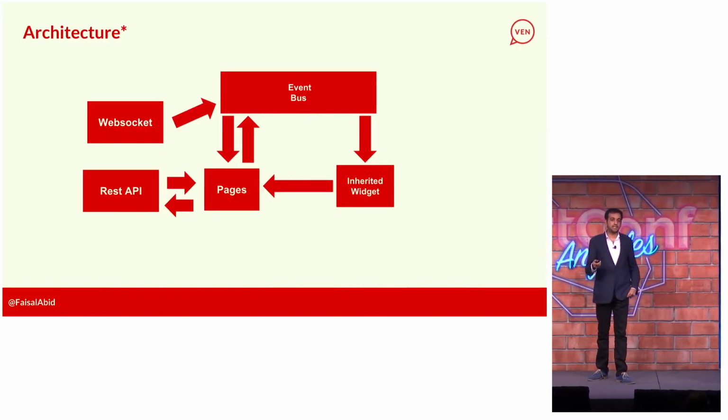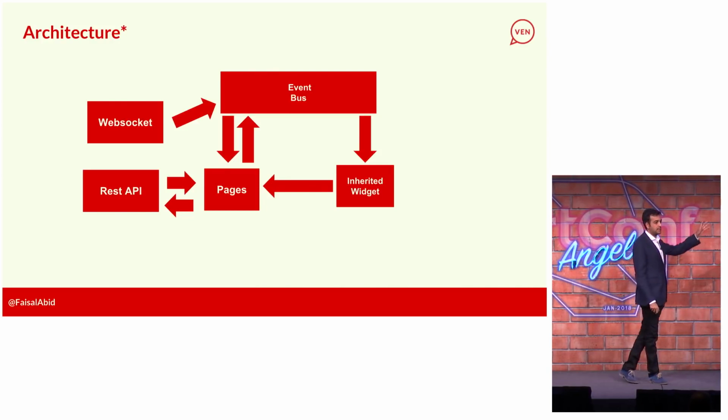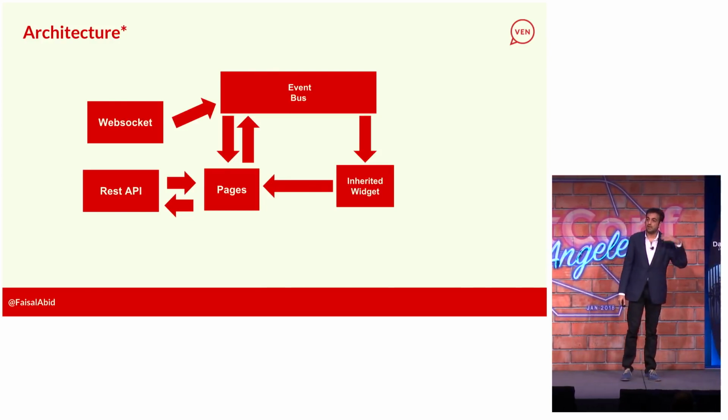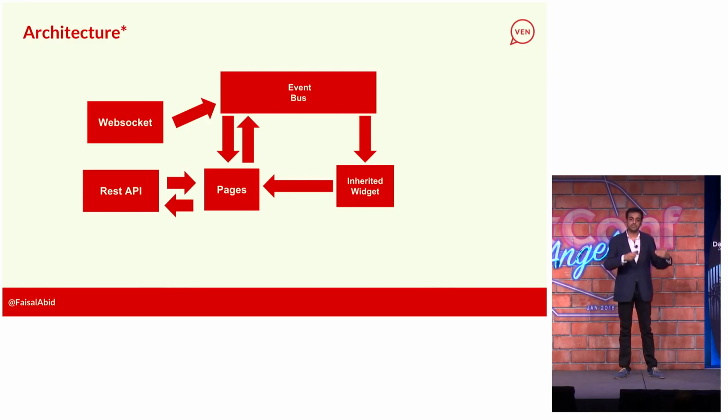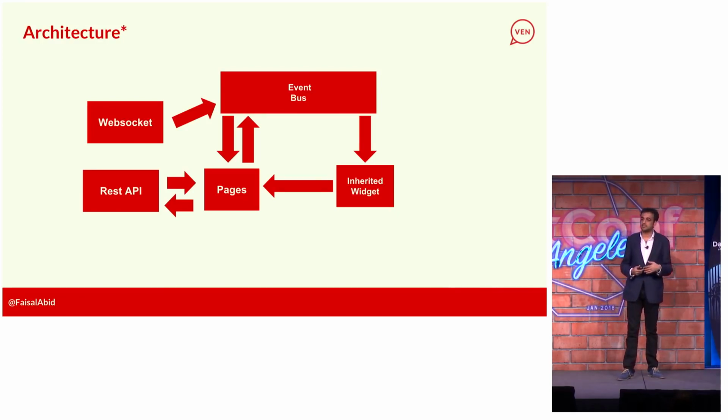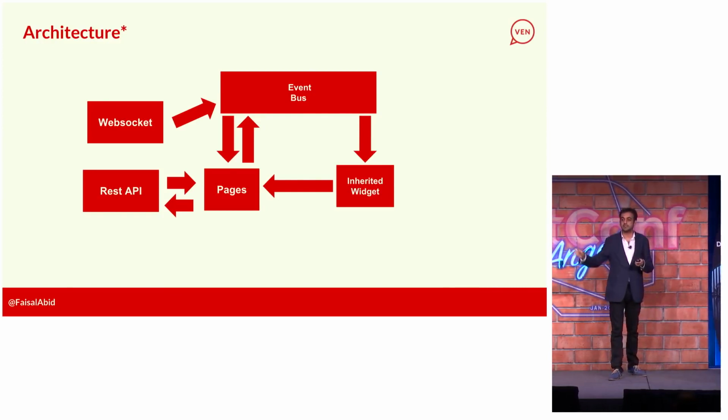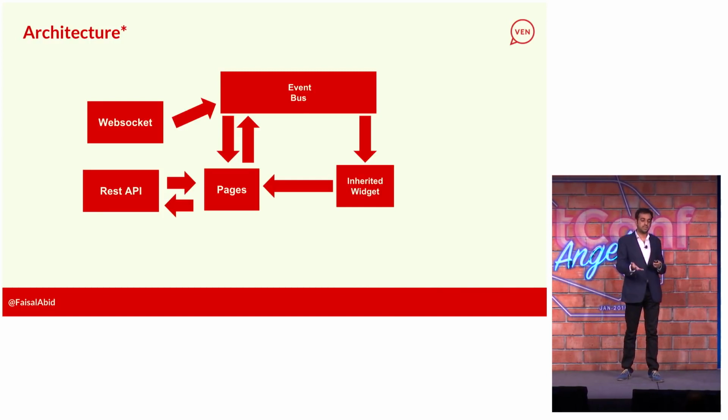And the architecture is pretty simple for the app. We have a WebSocket that comes in, and that's really for all the chat, the real-time stuff. We're not using Firebase for real-time. That's because when you send a message, it needs to go to our server, do a lot of spam analysis on it, tons of moderation and everything, and then we send it to the user. And so we use a WebSocket for that.